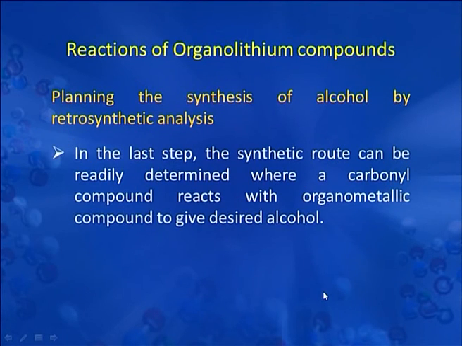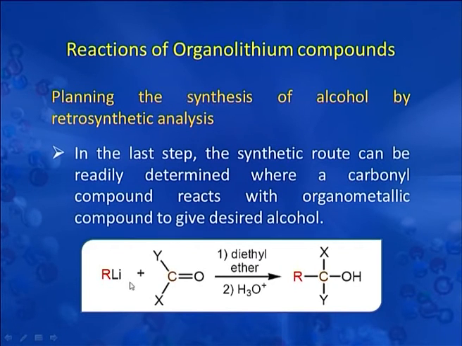In the last step, the synthetic route can be readily determined, where a carbonyl compound reacts with organometallic compound to give the desired alcohol. So, we can generate this alkyl lithium here, with a carbonyl compound reacting in diethyl ether followed by protonation to give the desired alcohol.